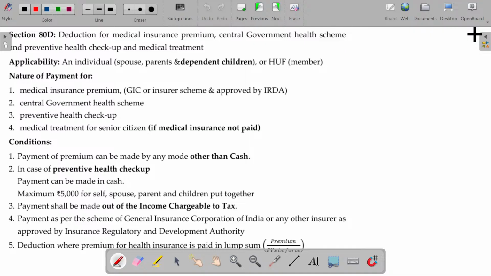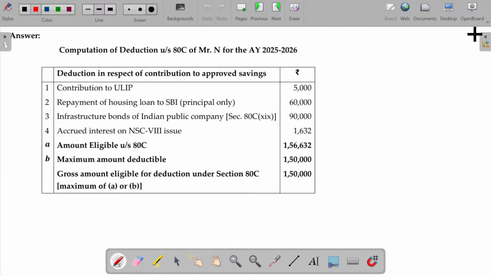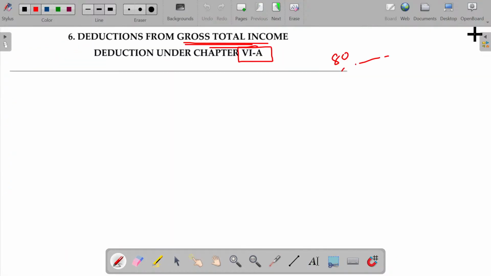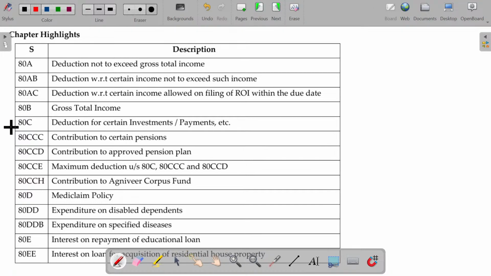So in the last class we have completed Chapter VI-A deductions, especially this set was completed: 80C, 80CCC, 80CCD, CCE and CCH. So this will be a set. Now let me focus on these three.